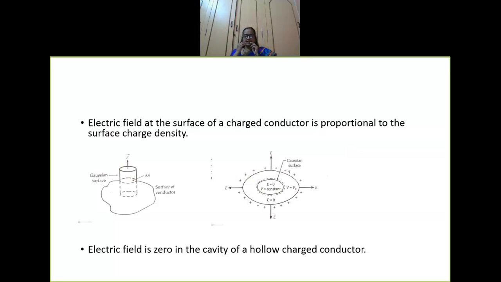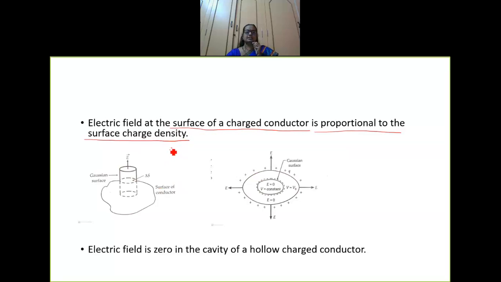The fifth point says that the electric field at the surface of a charged conductor is proportional to the surface charge density. So, where are we going to consider the electric field? At the surface of a charged conductor. How is surface charge density represented, children?